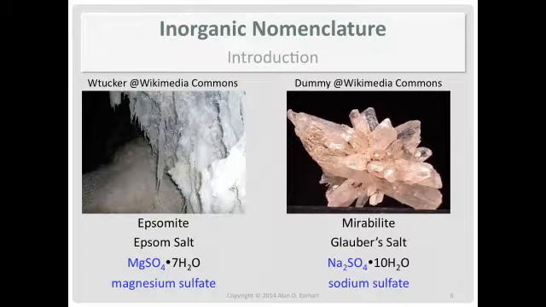We'll deal with hydrates in lab, but we're not going to worry about naming hydrates in lecture. So MgSO4: Mg is magnesium, SO4 is sulfate. Magnesium sulfate. The name describes what's in the compound. Na2SO4: Na is sodium, SO4 is sulfate, sodium sulfate. Now we have a set of rules that describe what's in the compound.